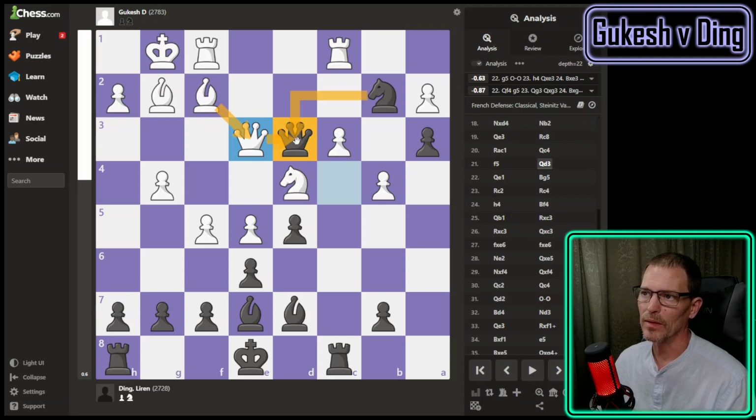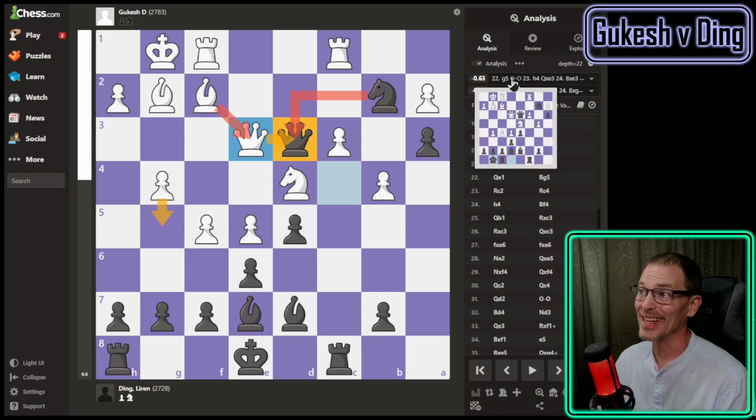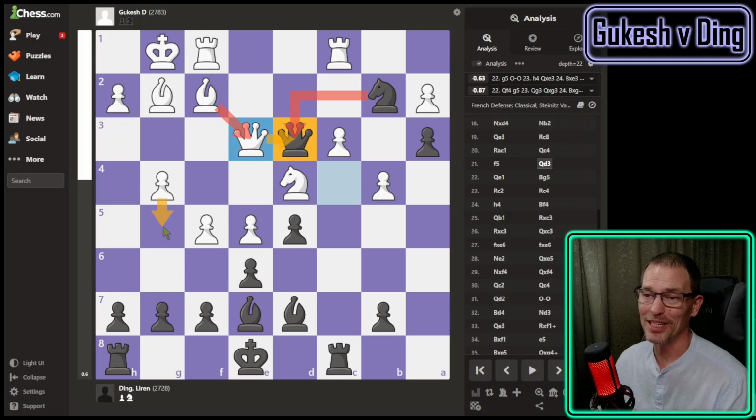Both queens are defended by minor pieces here, and they're just going to sit there facing each other. g5 is the best move here. And then it says Ding would castle. If Gukesh had played g5, would Ding have castled? I want to go into the alternate universe where Gukesh found g5 and see what Ding would have done. I'm very curious about that.